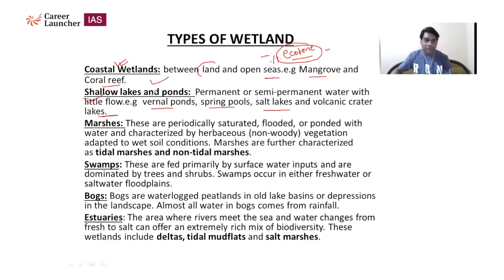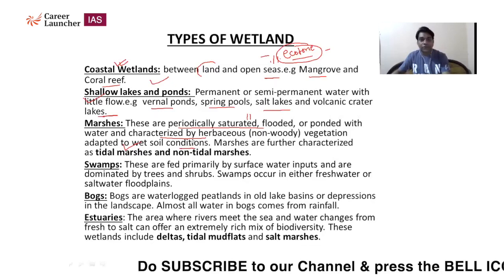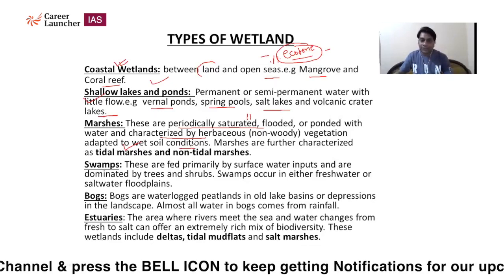Another one is called marshes, as you see in the definition defined by the International Convention for Wetland. Marshes are periodically saturated, flooded, ponded with water and characterized by herbaceous, meaning non-woody, vegetation. As you see, some grasses and some aquatic vegetation are there, not woody. Such vegetation should be present there, with wet soil conditions. The soil always has a surplus amount of water present in it.